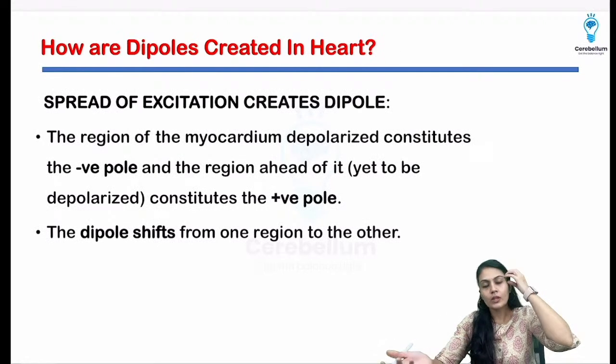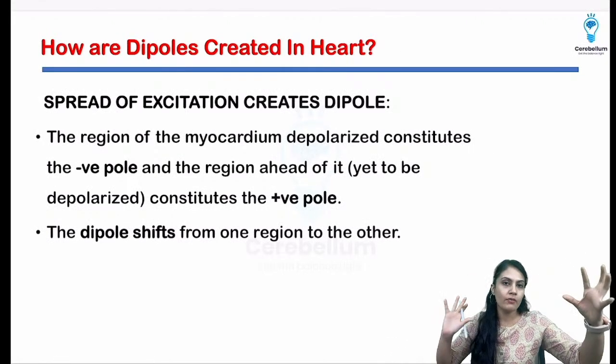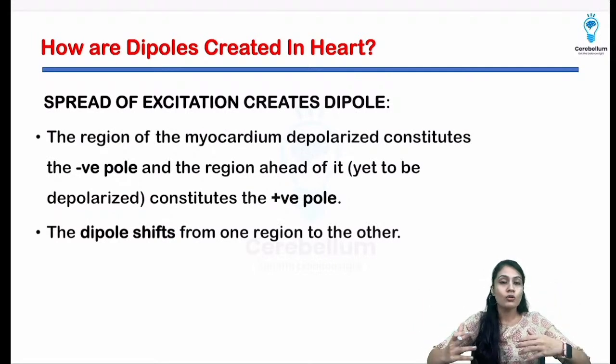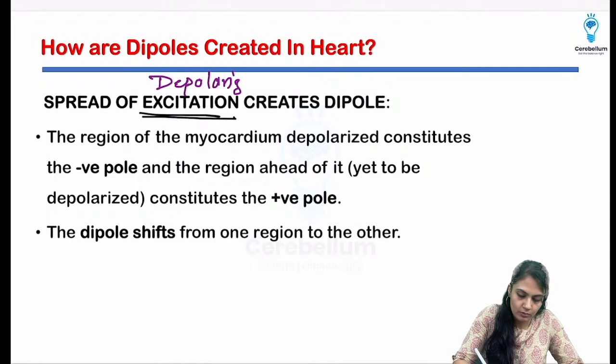Now, how is the dipole created? We have already discussed that there are two poles, one negative and one positive, and because of depolarization, that is the excitation, depolarization creates the dipole.